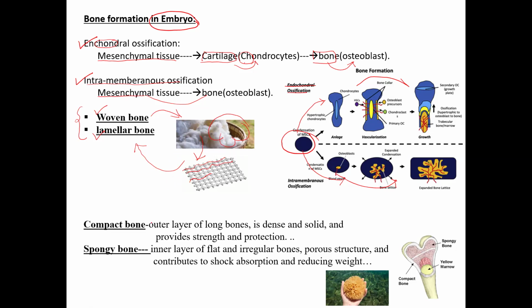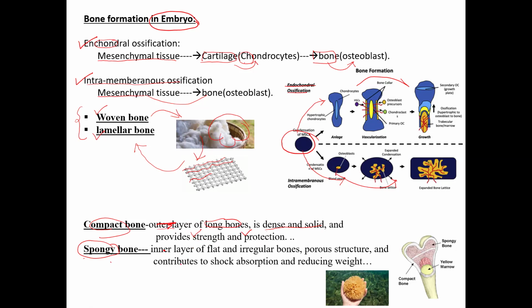Then the other way to classify bone is depending on the strength of the bone and the arrangement, the tightness of the trabeculae or the spaces inside the bone. So we have two types. One is called compact bone, the other is called spongy bone. Compact bone, by its name, is dense and solid. Dense and solid means it gives strength and also protection. Where do we find compact bone? We find compact bone in the outer border of the long bones. That is, the cortices of all long bones are compact bone.